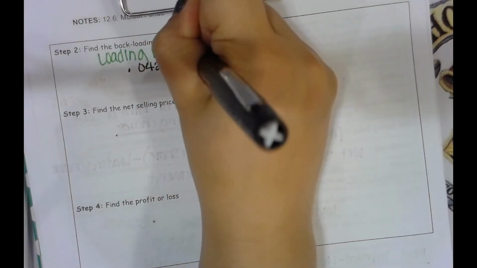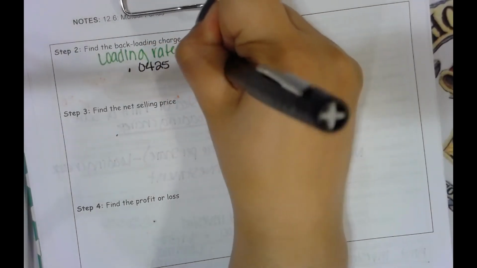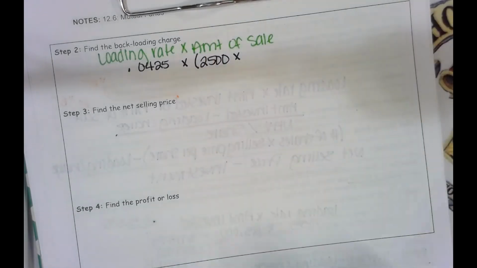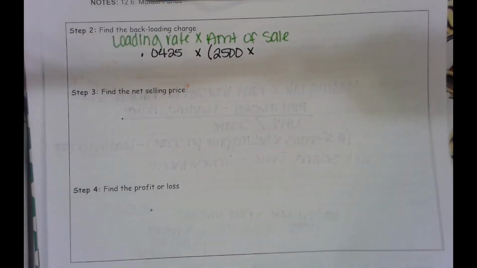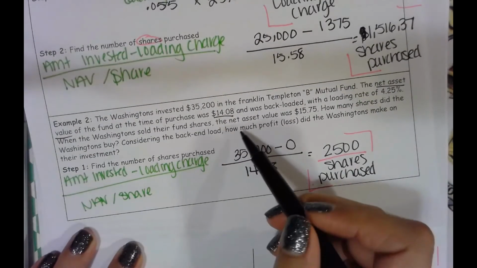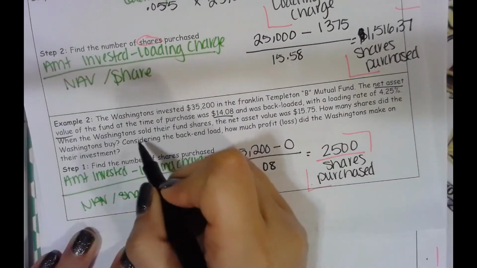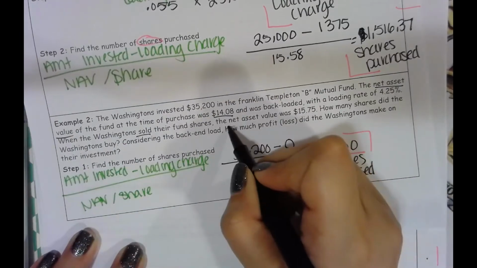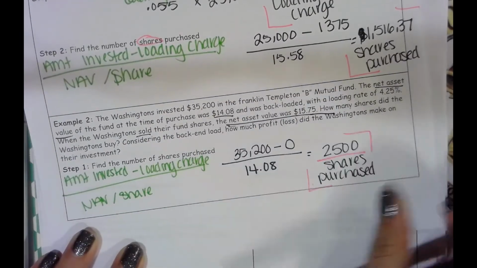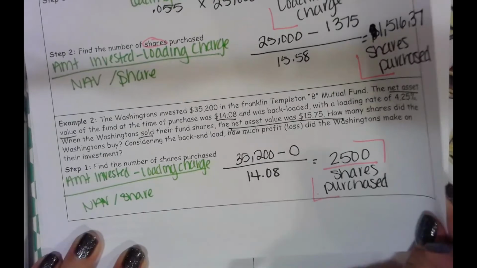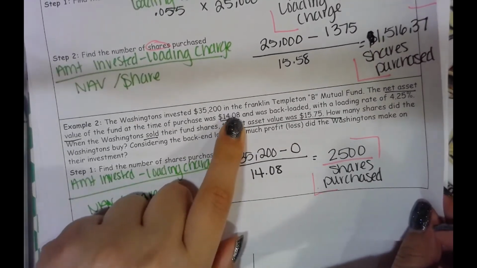They're going to sell 2,500 shares. And if you note over here, it says that the net asset value when they sold is $15.75. So they're selling each share. When they were buying it, it was at $14.08.